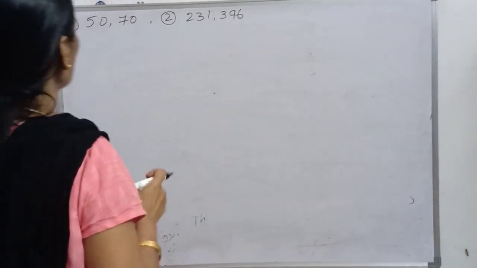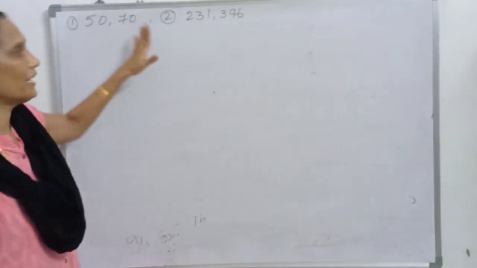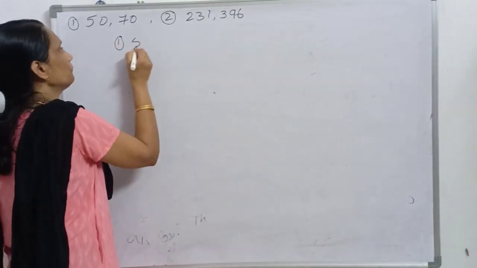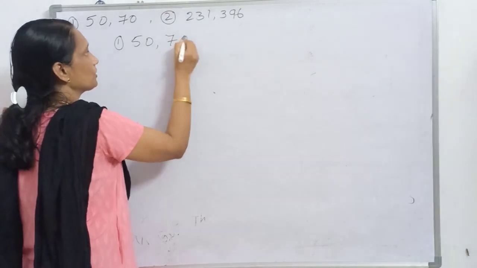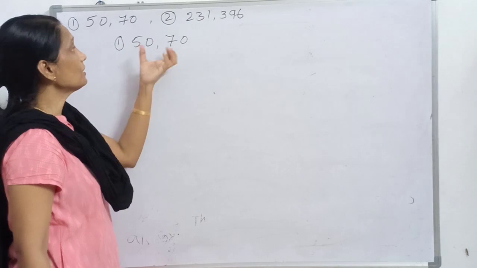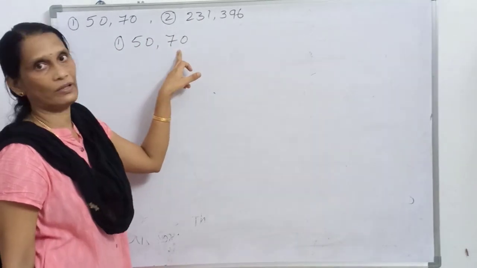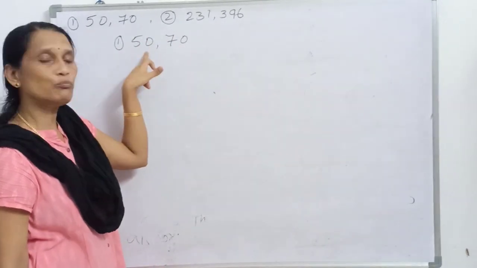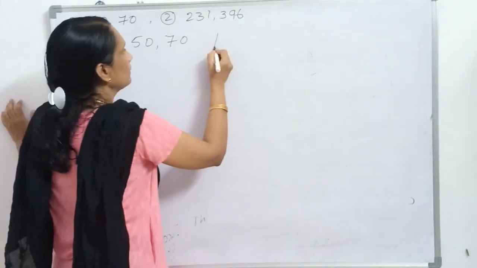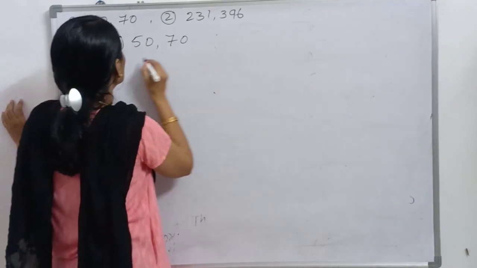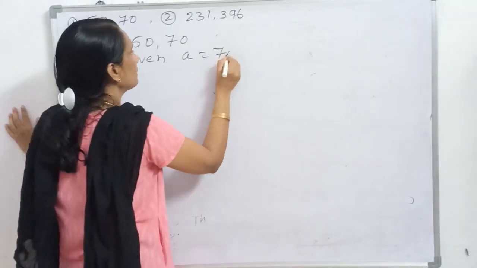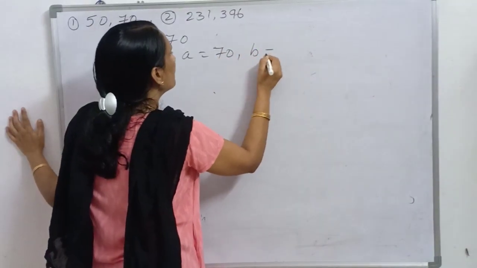Okay, let us go through these examples. The first question is 50 and 70. Among 50 and 70, which number is the bigger number? 70. So A is 70 and B is equal to 50.